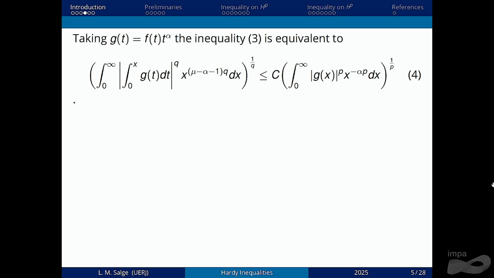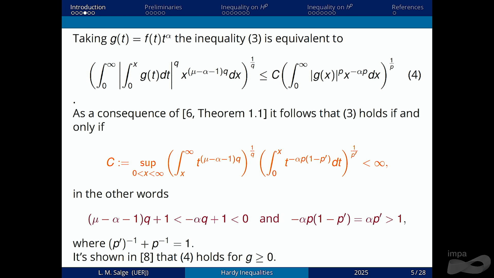And also we can reformulate this inequality using g like this, and we have this inequality here, and it's possible to prove that it works for all g measurable positive such that C satisfies this relation and is finite. It means that the parameters there must satisfy these two inequalities.